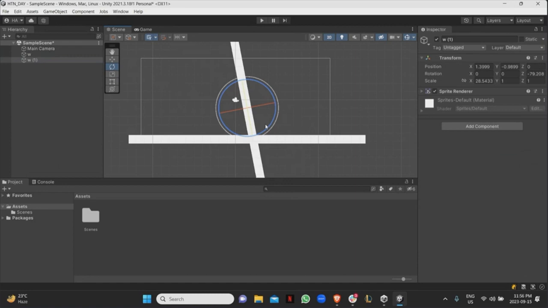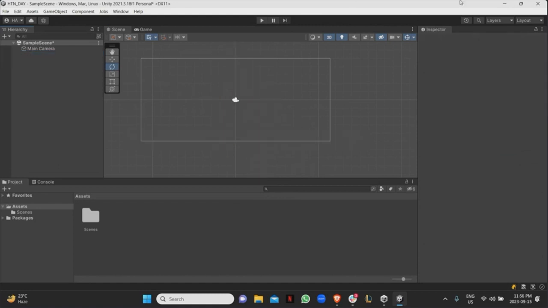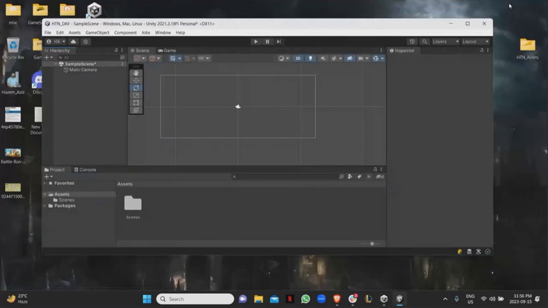I can have a circle be my character. Feel free to do that. Otherwise, you can also just import your own art. So for me, I already have my own art ready, and all the assets that I'm going to use are also online in the hack pack. So feel free to download them from there and use them as well.